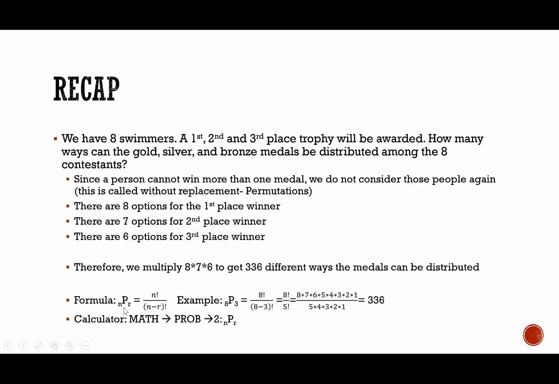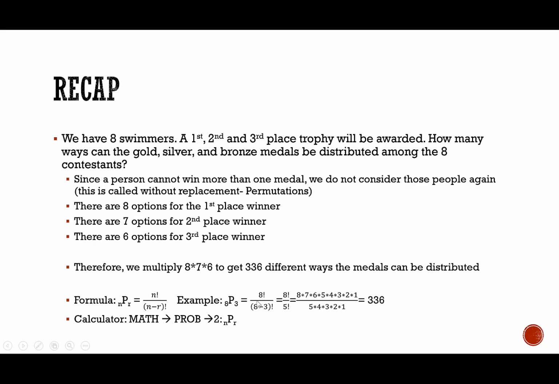Here is the formula for permutations. You can see n here is the number in our sample, or who are participating, so the 8 contestants. The r is the 3 places, so gold, silver, and bronze, or first, second, and third.